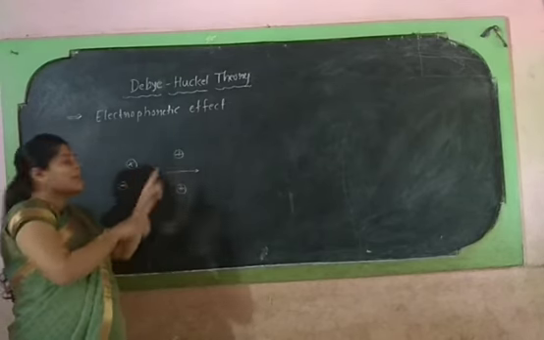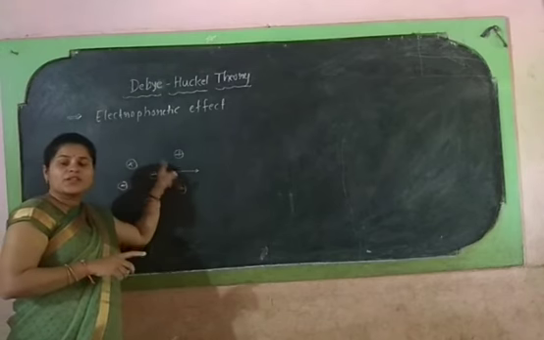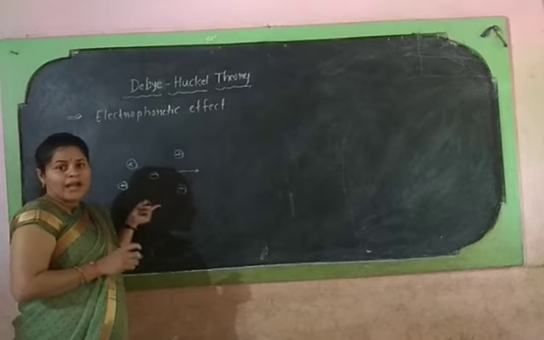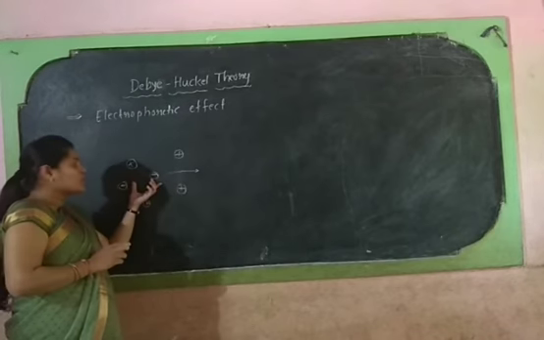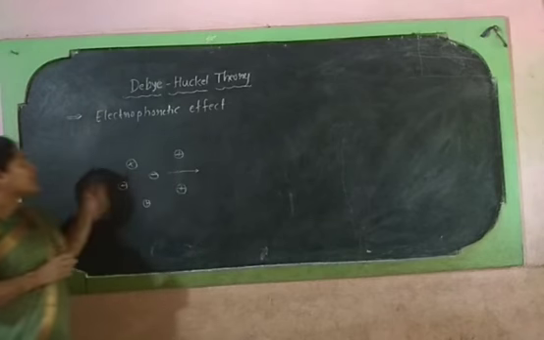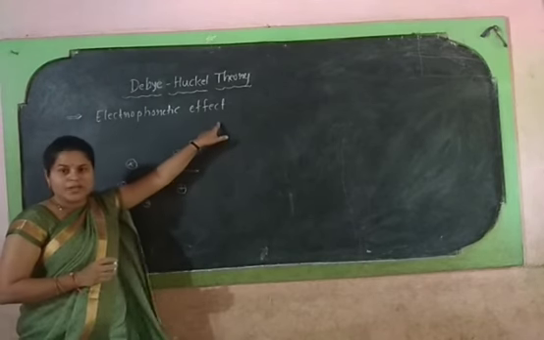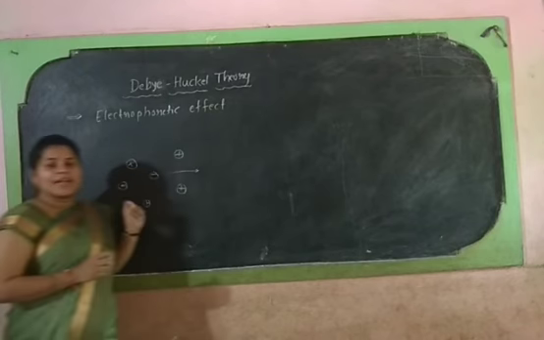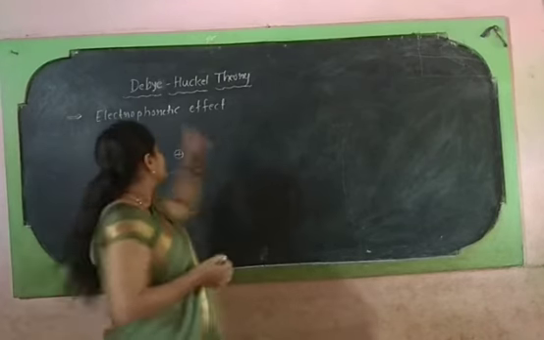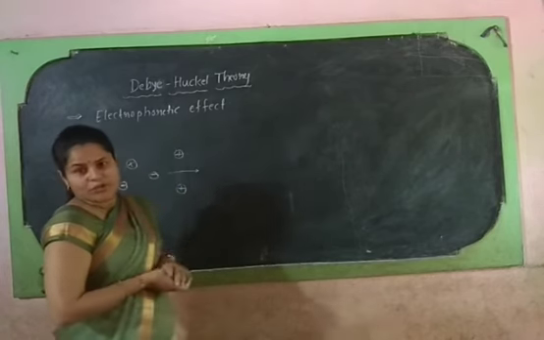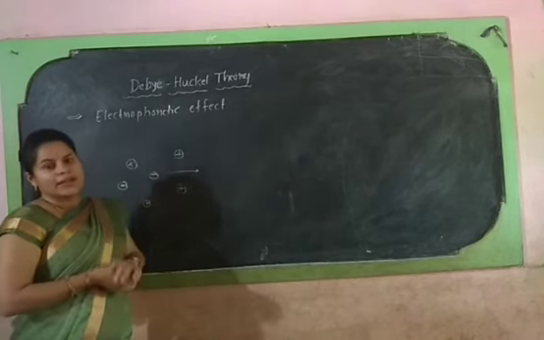Not only cations, even the solvent molecules will also disturb and retard the motion of this anion. So this one is called the electrophoretic effect.